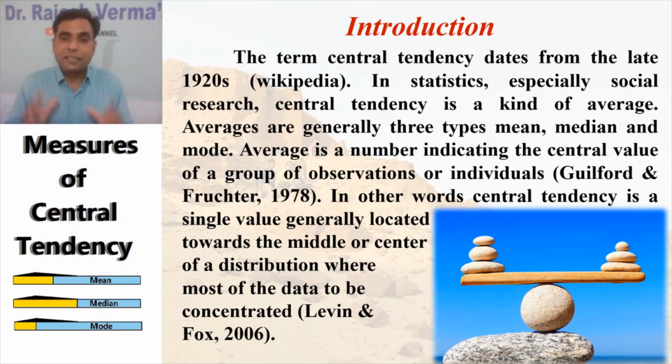My dear friends, central tendency is measured by three major measures, that is mean, median, and mode. I told you earlier. So I think with this introductory part you could get me.